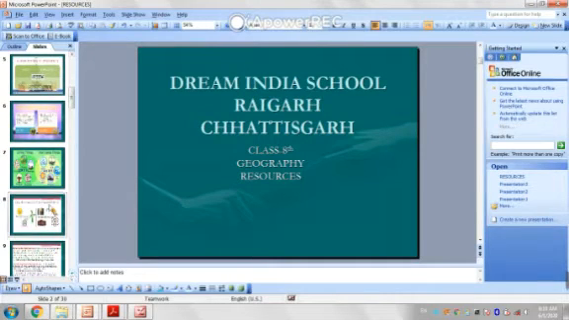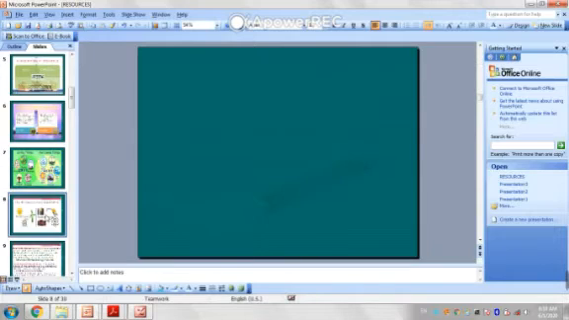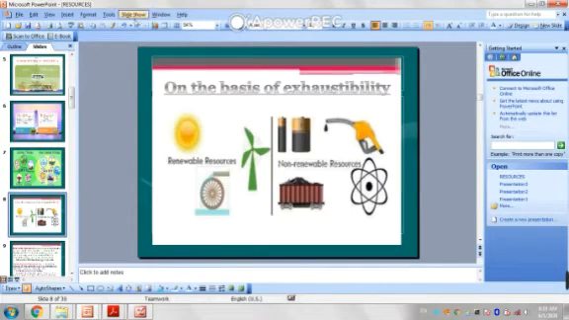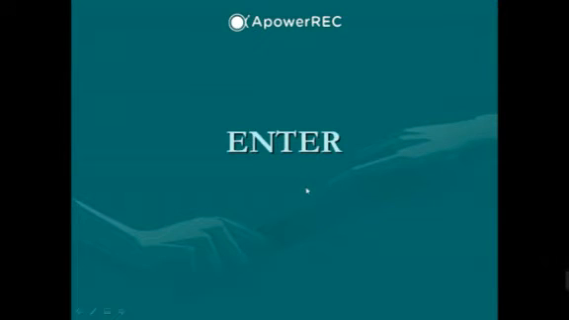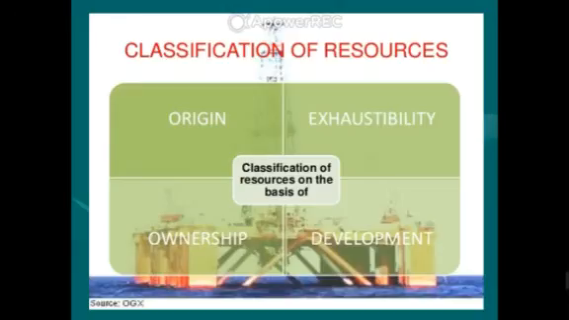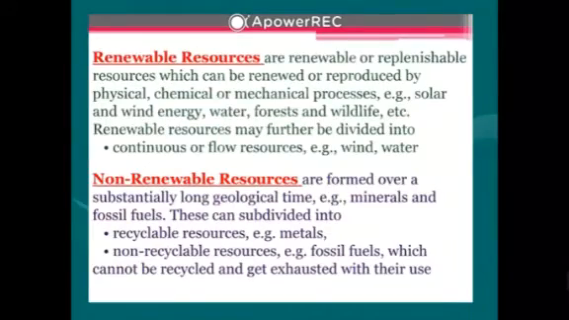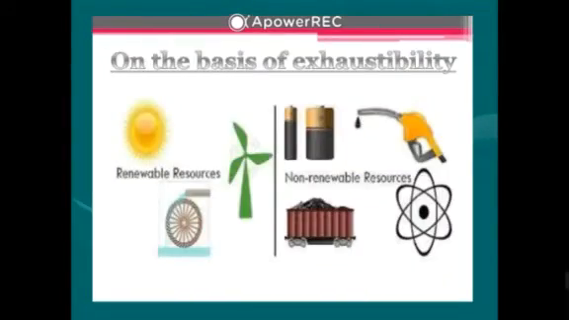Okay, when we use renewable types of resources, these resources are renewed again, then these types of resources are called renewable resources, such as solar energy. Okay, and solar energy and wind energy are types of renewable resources. And the other one is non-renewable resources, which cannot be reused again. Examples of non-renewable resources are coal, petroleum.